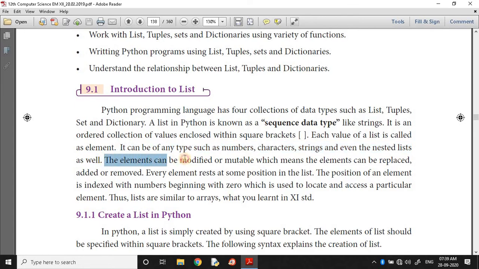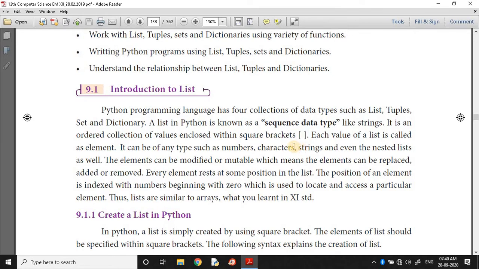The elements can be modified or mutable, which means the elements can be replaced, added and removed. So here we are going to list. In tuples, the major difference is that list can be mutable. Tuples cannot be mutable. That is the major difference. Here in list, the elements are enclosed in square brackets. In tuples, the elements are enclosed in parentheses, ordinary brackets, open and close brackets.